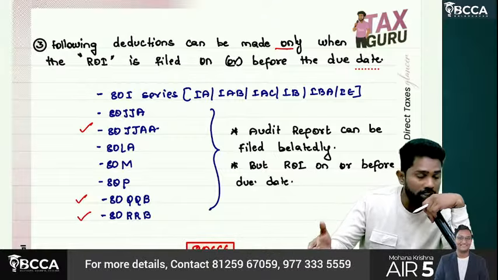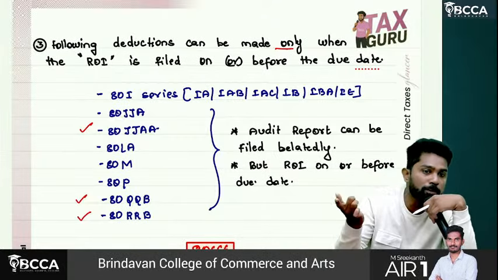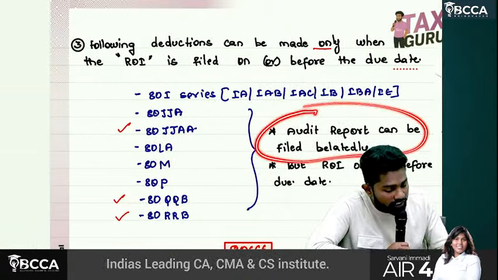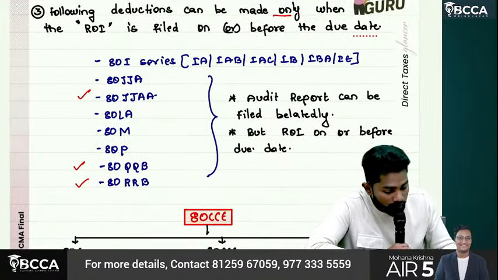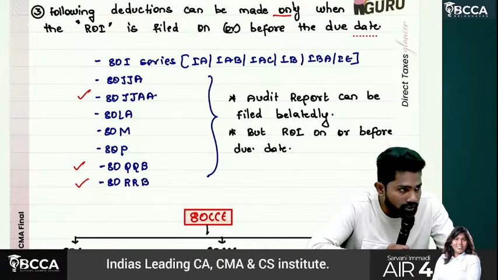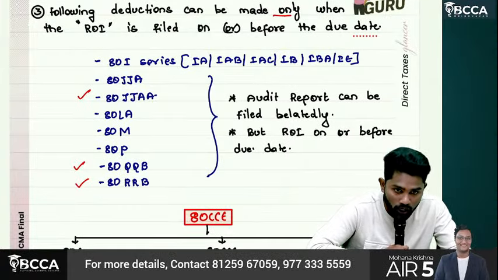Return of income by 31st October, whereas audit report 1 month prior, that means by 30th September. So audit report can be filed belatedly, no problem, but return of income should be filed on or before the due date. Understand, sir?